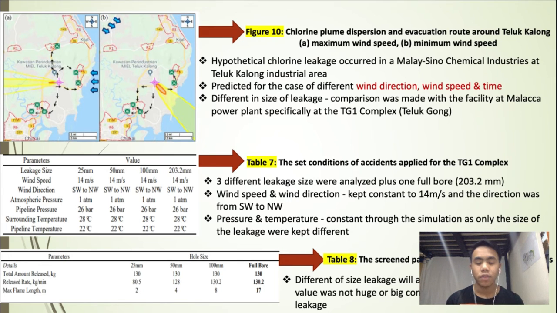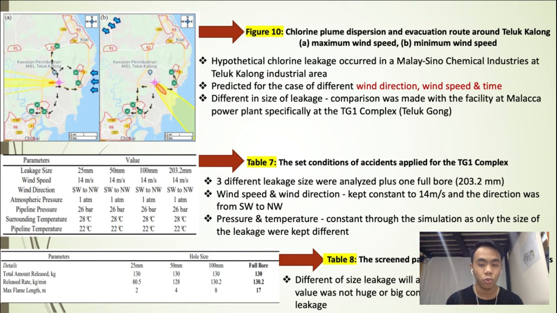For table 7, you can see the parameters that were set that apply to the TG1 complex. Firstly, the three different leakage sizes, which are 25 mm to 203.2 mm. The wind speed was kept constant at 14 meters per second, and the direction was southwest to northwest.